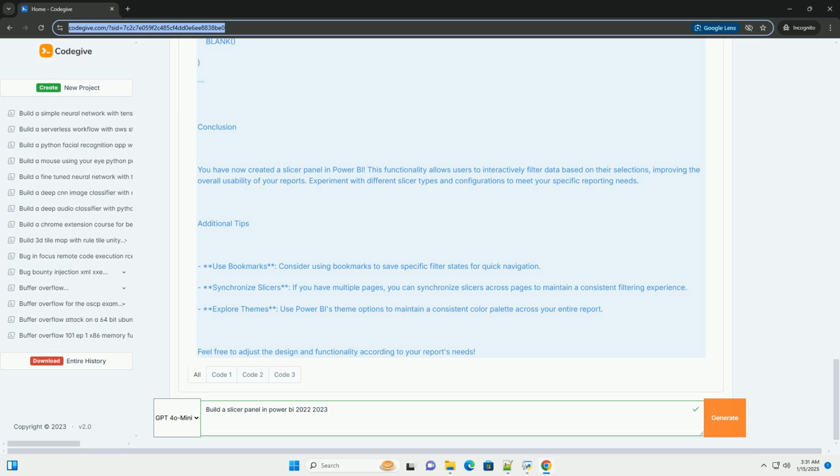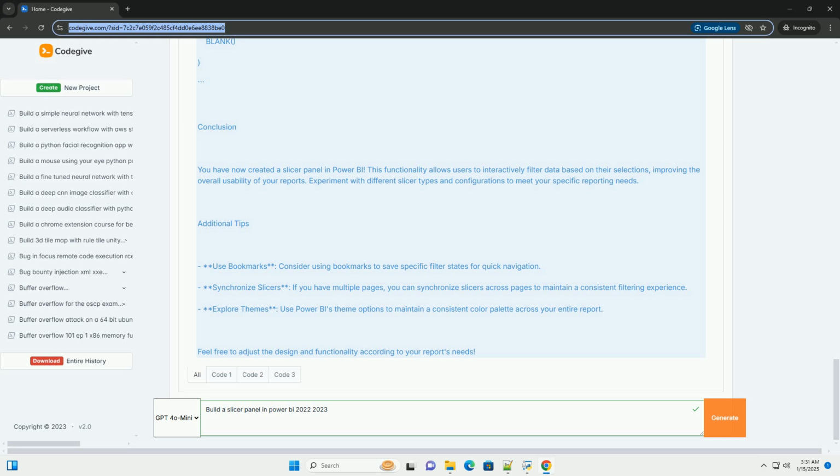Step 4. Test your slicer panel. 1. Interact with slicers. Click on different options in your slicers to see how they filter the data in your report visuals. 2. Clear filters. You can add a clear filter button to reset all slicers back to their default state. To do this, insert a button from the Insert tab and assign it a Clear All Filters action.